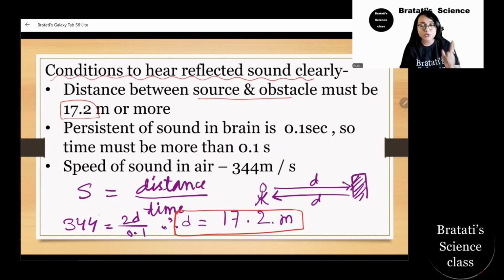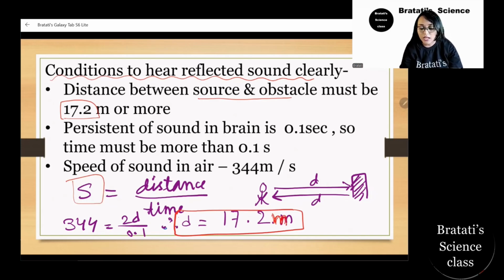Here the distance is 2d and the time is 0.1 second, because without 0.1, as I said, we cannot hear a distinct sound. Now, s is 344 meter per second at 22 degrees or normal condition. Then d comes to 17.2 meter.